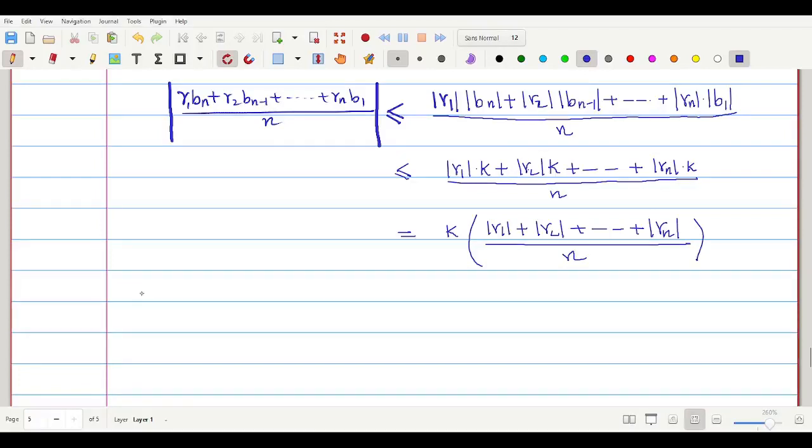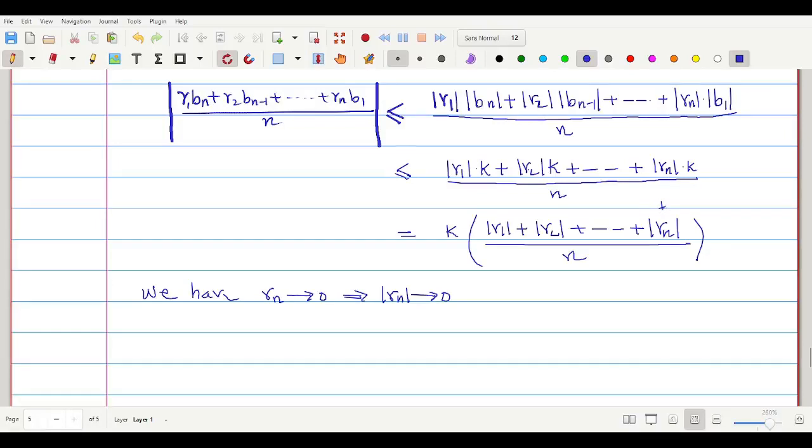Note that we are given rn converges to 0. So this implies that modulus of rn also converges to 0. So this term converges to 0.